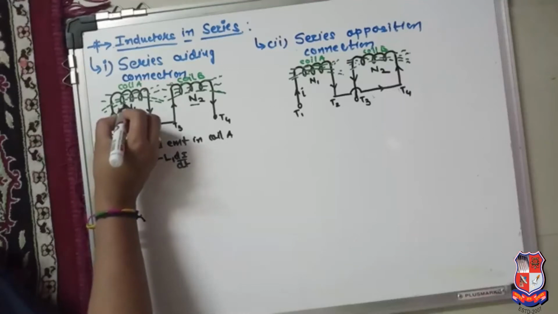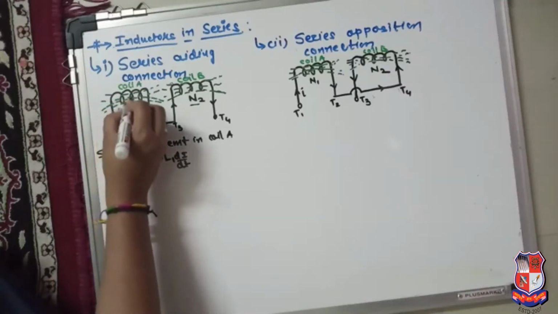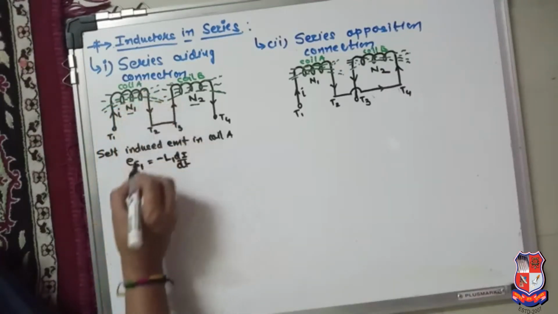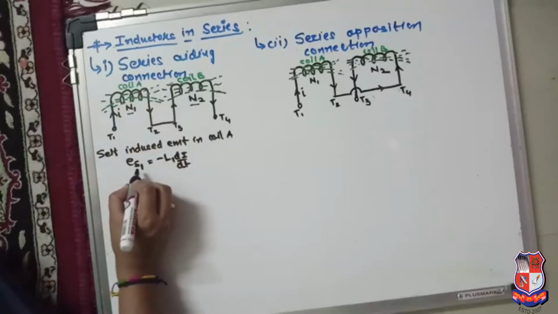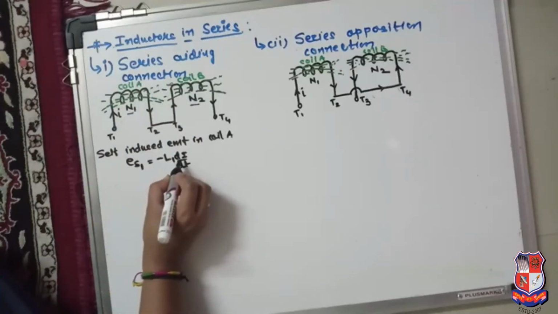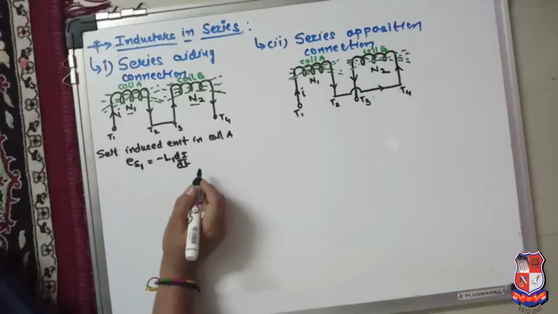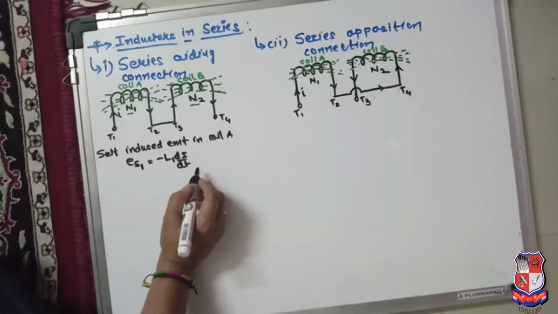Self-induced EMF in coil A when a current I is flowing through coil A is given by the equation ES1 equal to minus L1 di by dt as per Faraday's law of electromagnetic induction.